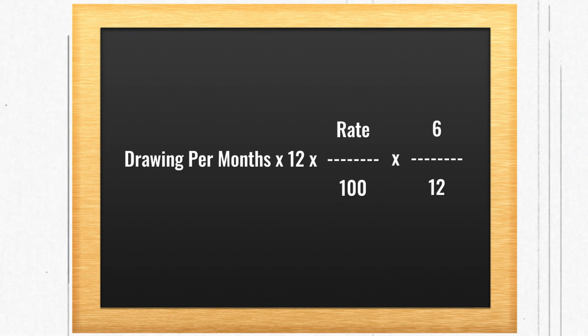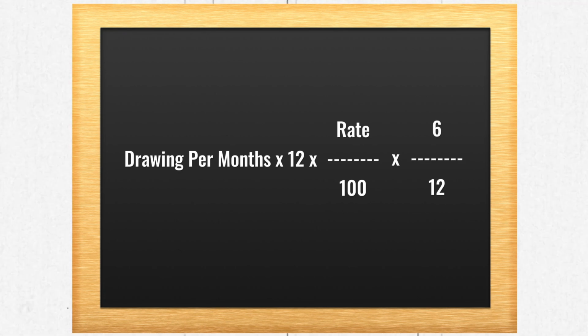Now the formula becomes drawings per month multiplied by 12 multiplied by rate upon 100 multiplied by 6 upon 12.